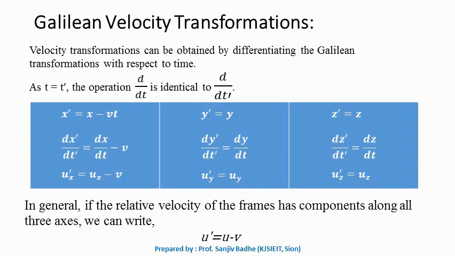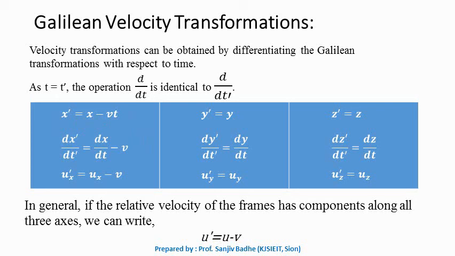Now in order to get the velocity transformations, we can differentiate the Galilean transformation with respect to time. We know that t is equal to t prime. This is the fourth Galilean transformation, and therefore the operation d by dt will be the same as the operation d by dt prime. The first Galilean transformation is x prime equal to x minus vt.